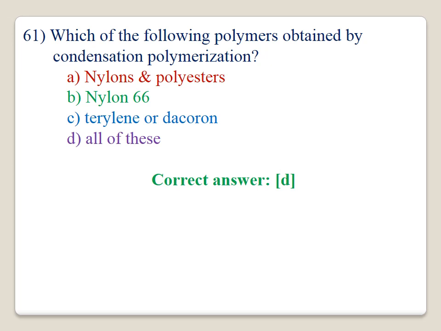61. Which of the following polymers is obtained by condensation polymerization? Here option A, nylon polyester, B, nylon 66, C, toluene and acrylon, and D, all of this. The correct answer is all of this. All these types of polymers are obtained by condensation polymerization.